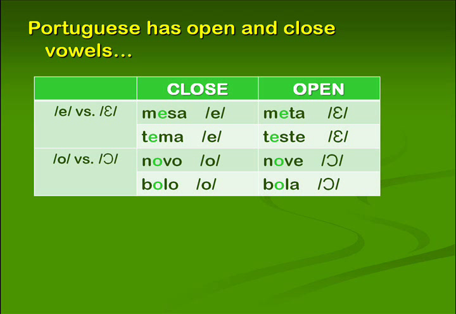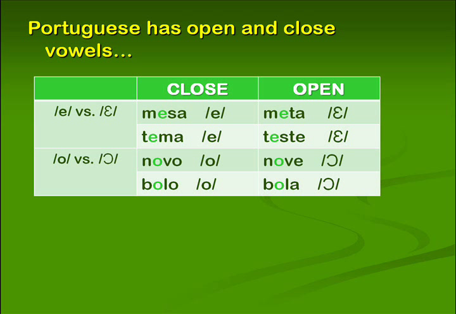In Portuguese, remember, we have closed vowels and open vowels, okay? And on this slide, you can see contrast between a closed E, an open E, a closed O, and an open O. I'm going to pronounce them and see if you can hear the difference, all right? And then pronounce them along with me. We have the difference between mesa, closed E, and meta, open E. Mesa, meta, or tema, teste, tema, teste, okay?